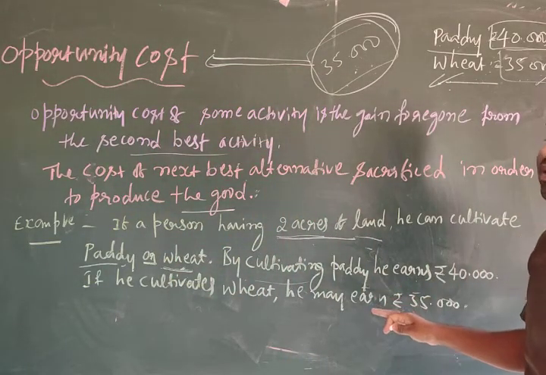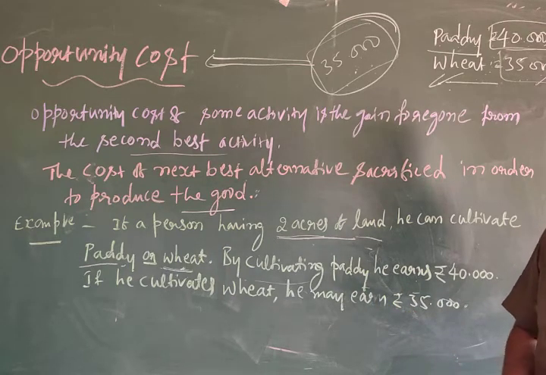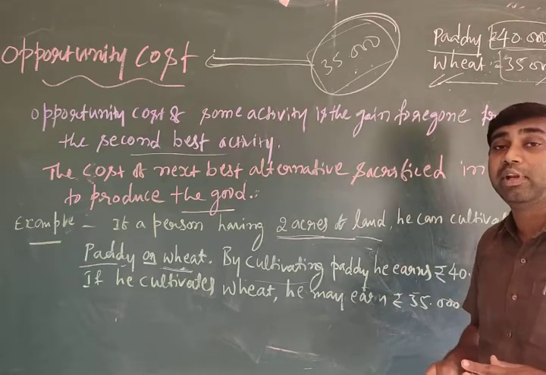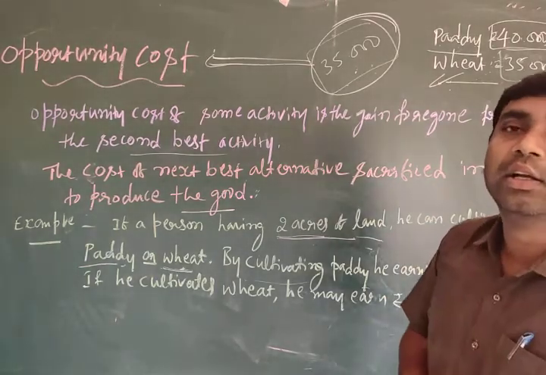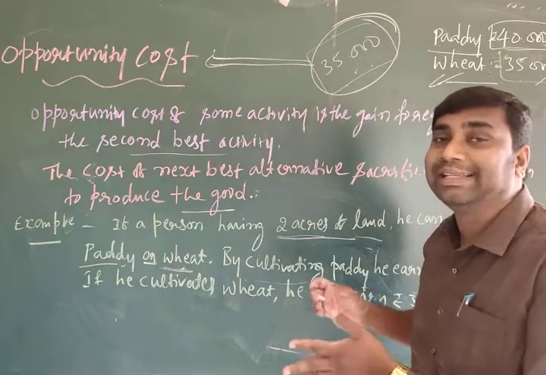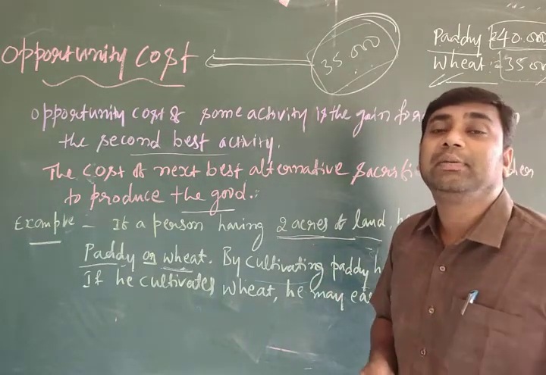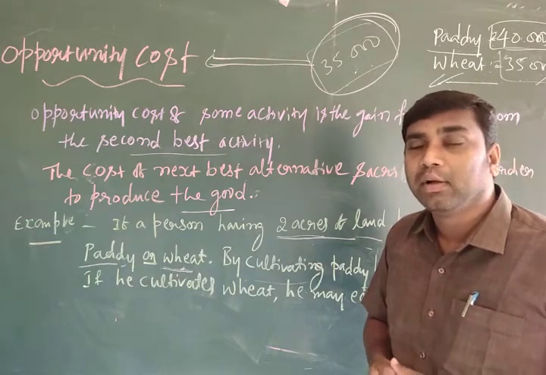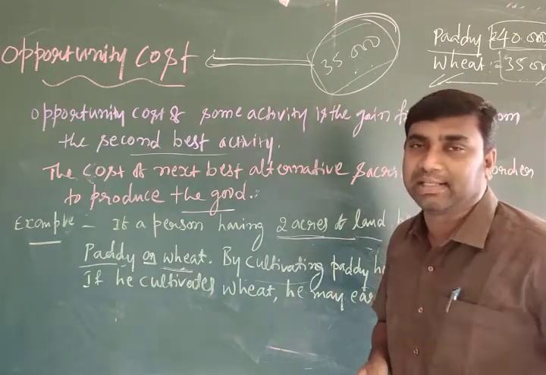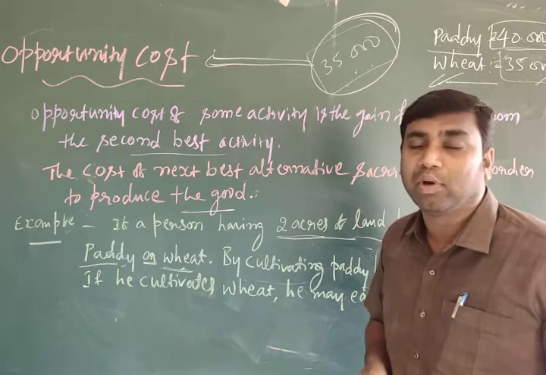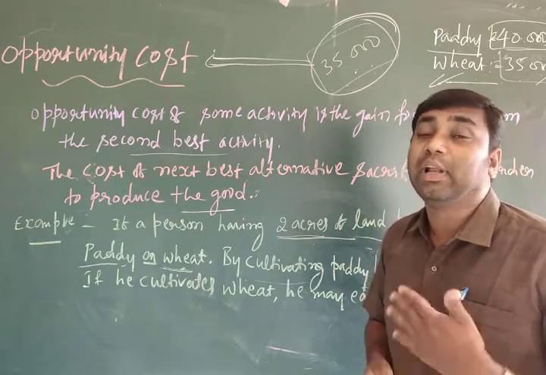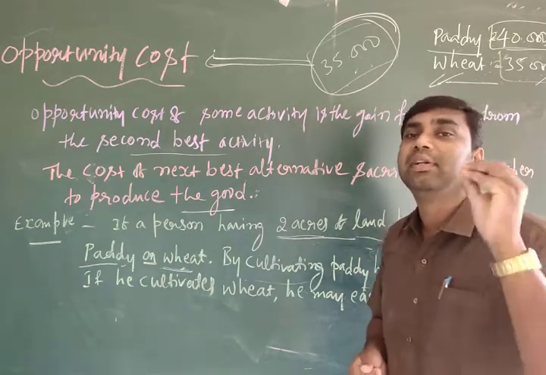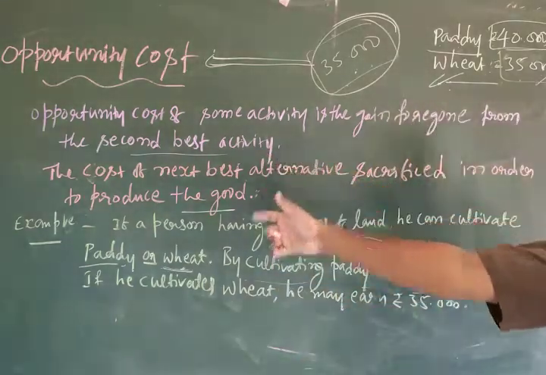This is also very important for 2 marks, and what I explained in the previous class, shutdown point, break even point, normal profit, these are all very important for 4 marks, right? Up to this, opportunity cost. In the next class, I will explain determinants of supply, meaning of that, why the supply is increased, why the supply is decreased, what are the reasons. That is what we will discuss in the next class. Up to this, opportunity cost.